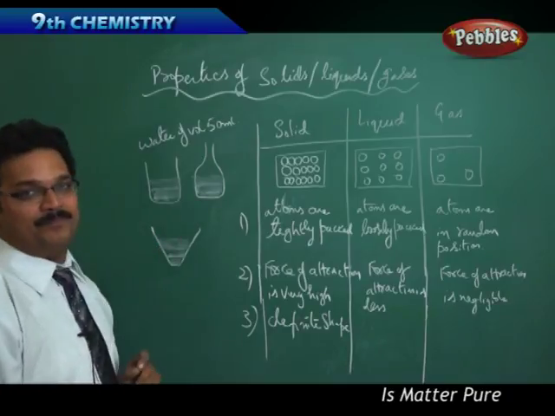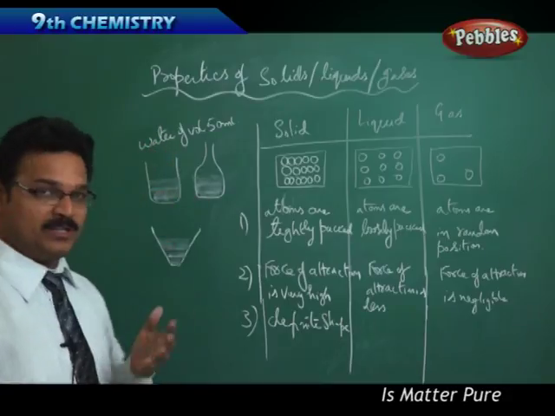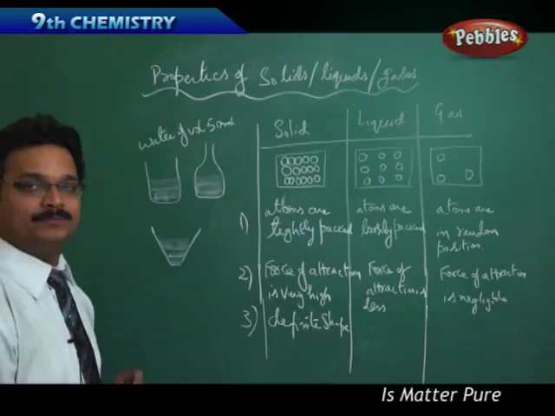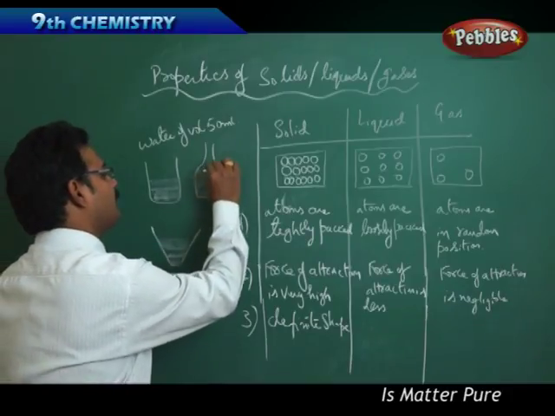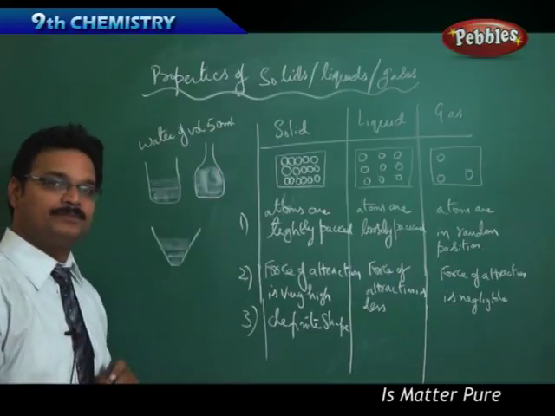Volume is same, but see the shape of the water, because water is in liquid state. This shape is different from this shape, and this shape is different from this shape.